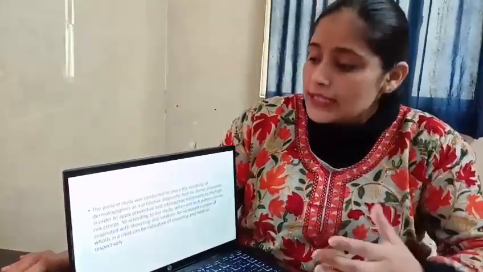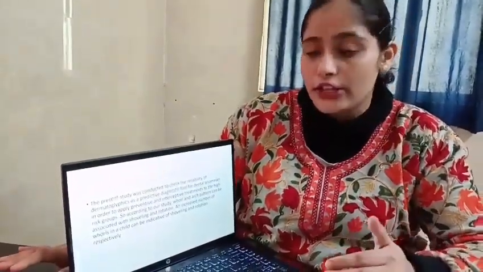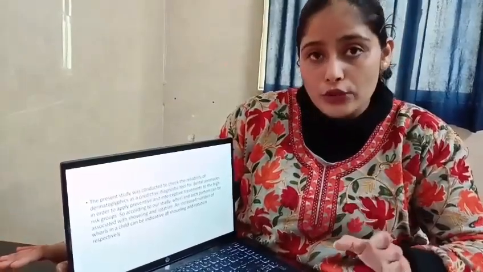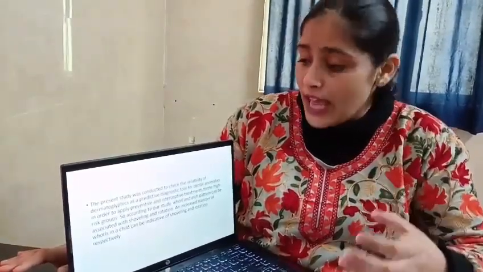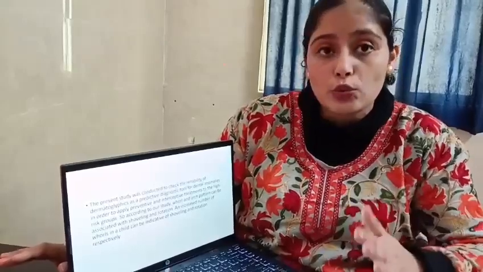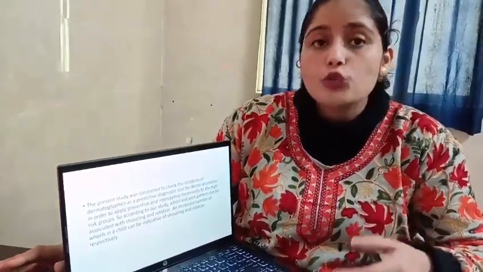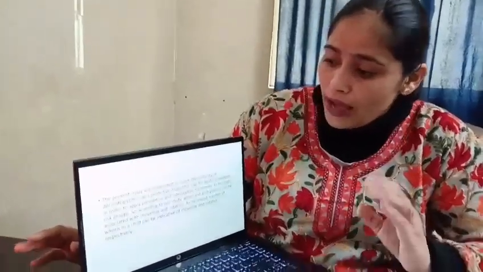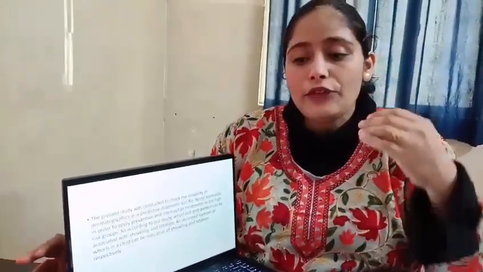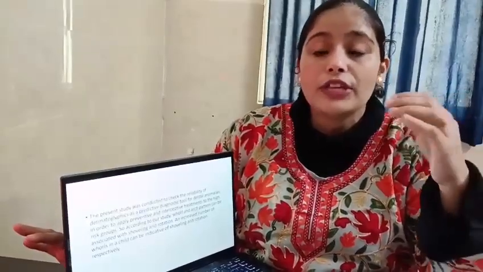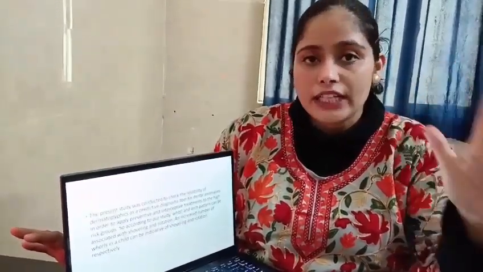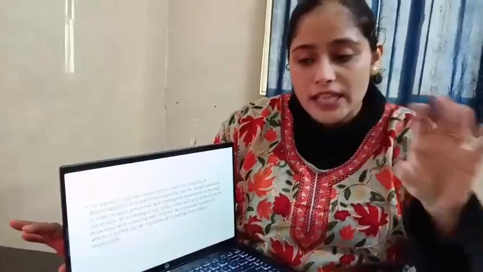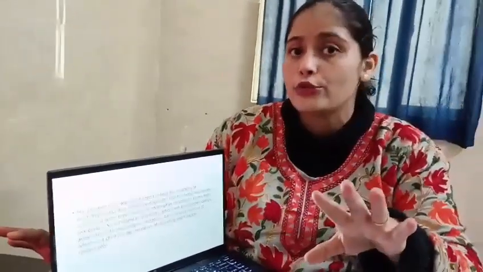The present study was conducted to check the relationship between dermatoglyphics and dental anomalies, and to use dermatoglyphics as a predictive diagnostic tool for dental anomalies in order to apply preventive and interceptive treatments to the higher risk groups. Dermatoglyphics and dental anomalies develop around the same time, at 4 to 6 intrauterine weeks.